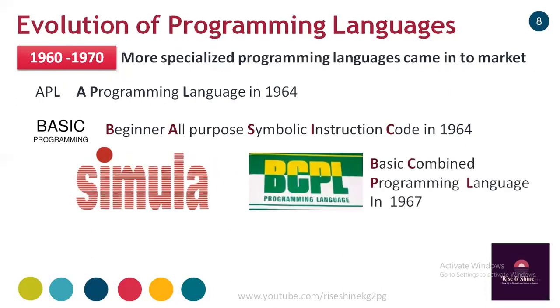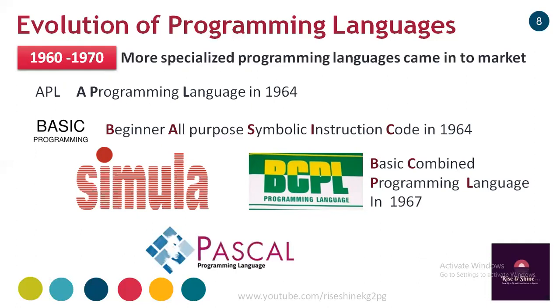Then Simula and BCPL also came into the market in 1967. Sometimes Simula is called Simula 67 because it came into the market in 1967. BCPL means Basic Combined Programming Language. So these are the famous languages.